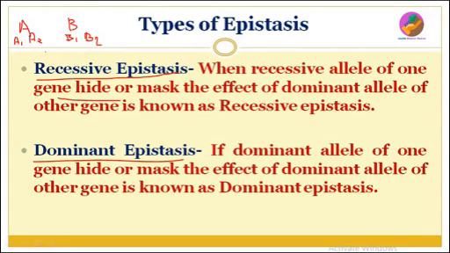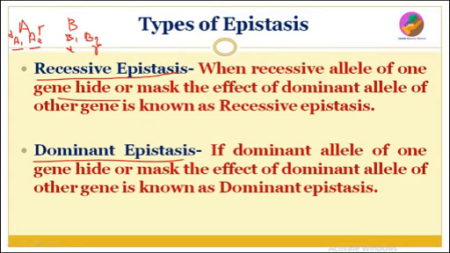These are alleles of A gene, that is A1 and A2, and these are alleles of B gene, that is B1 and B2. Suppose A1 is dominant and A2 is recessive. Here B1 is dominant and B2 is recessive.